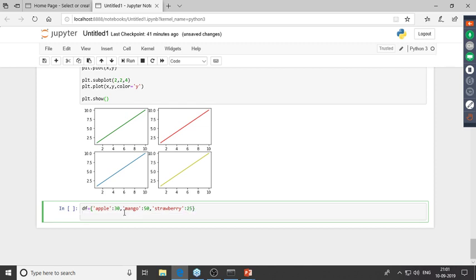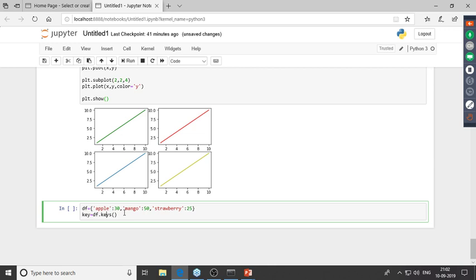Now what I'll do is, I'd have to separate out the keys and the values. So key equals, and since I want the keys, I'll type in df dot keys over here. And I actually want this in the form of a list.